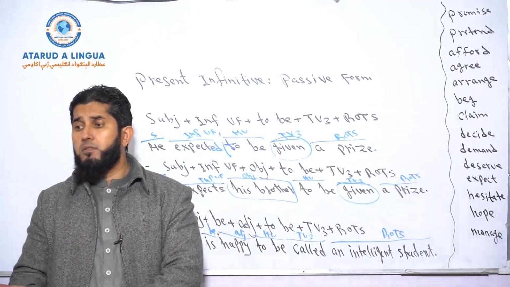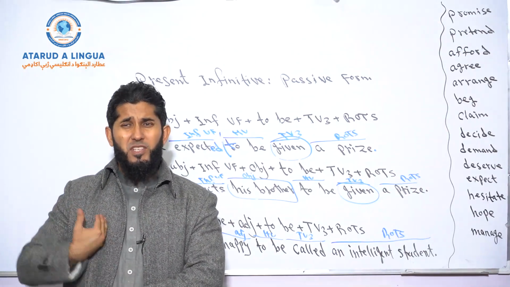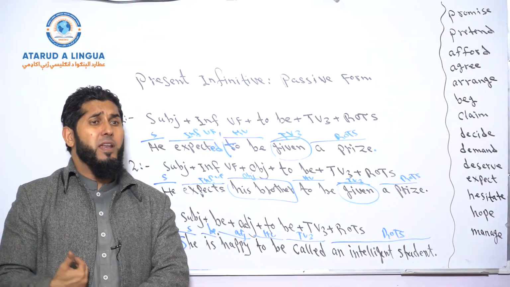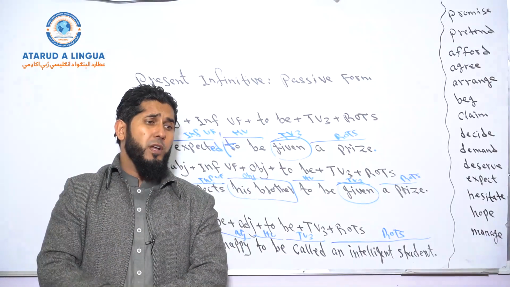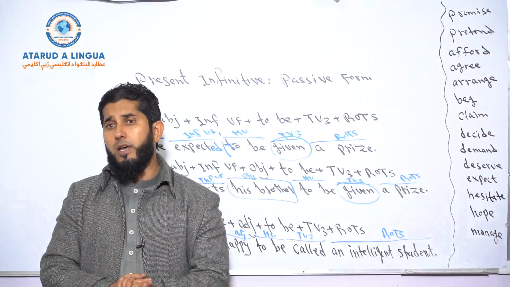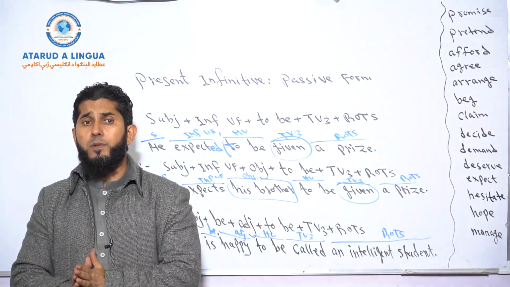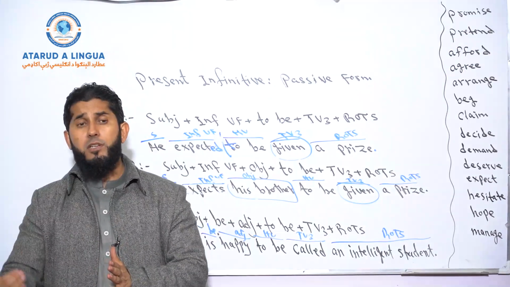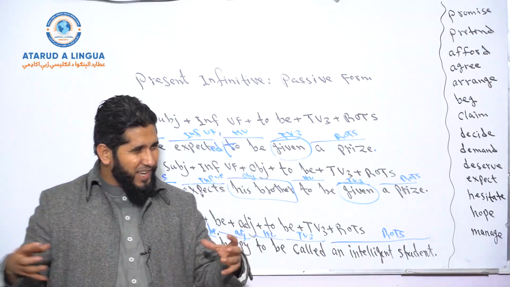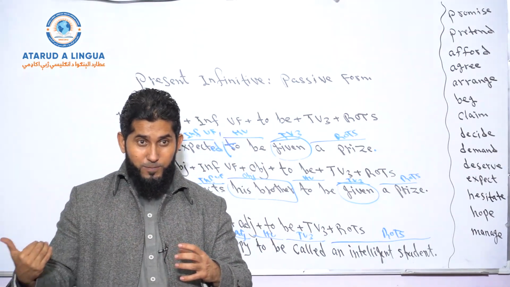So what does it mean if you want to change it to active form? If somebody gives me a scholarship in the future, I'll be happy about it. She's proud to be called an intelligent student. So if somebody calls her an intelligent student, she is happy about that. Okay? So that is the idea in active form.